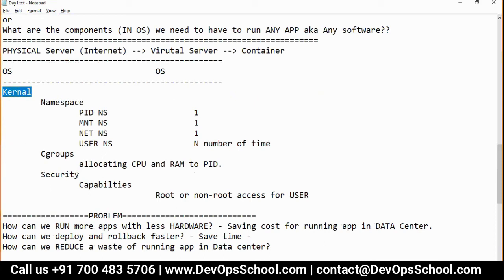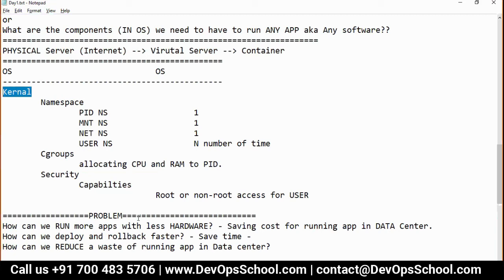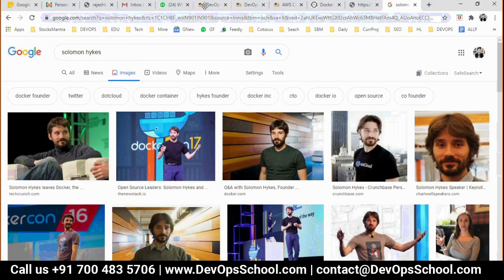Now, guys, remember, Docker is a running application in the host machine on top of the kernel. So anything which is run by Docker is a process in the system. All the CPU allocation will be managed by cgroups of the kernel. And which user is a root user or a non-root user will be decided by capabilities, again beneath in the kernel itself as part of the security capabilities. That's the image which I have shown you just now. Just a second, let me show you.